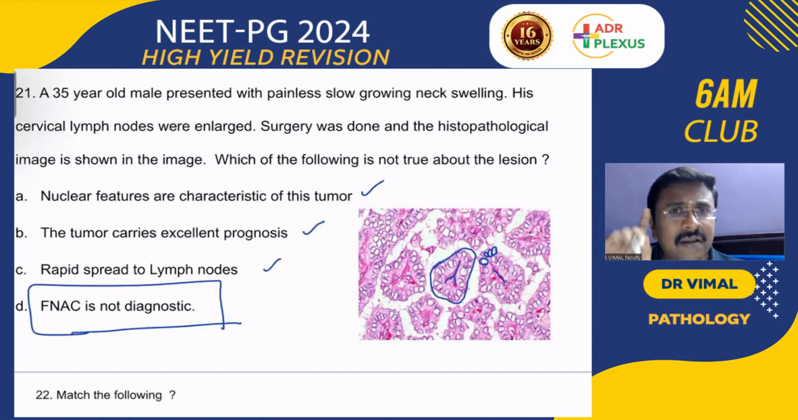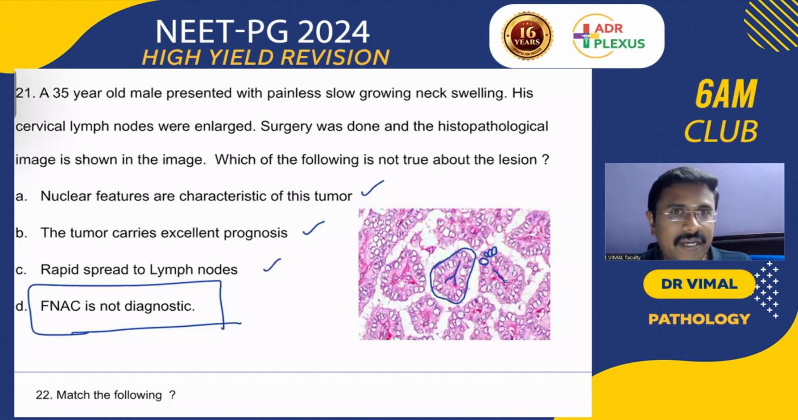Follicular carcinoma, and please remember follicular adenoma and follicular carcinoma. Follicular adenoma is benign, follicular carcinoma is malignant, and to differentiate that you need a biopsy. FNAC cannot differentiate follicular adenoma and follicular carcinoma. Please remember that. Only a biopsy can tell whether it is a capsular invasion or vascular invasion. It is demonstrated only in a biopsy, not in FNAC.